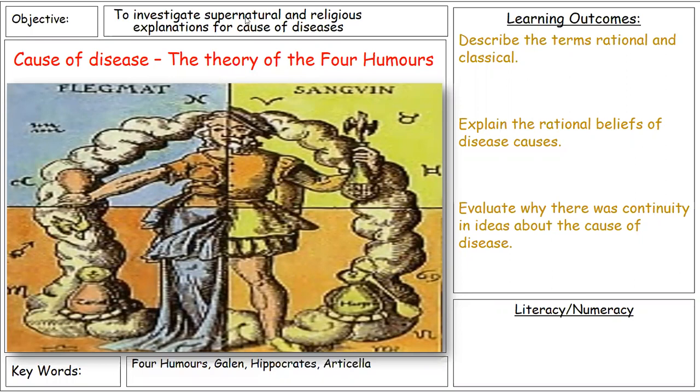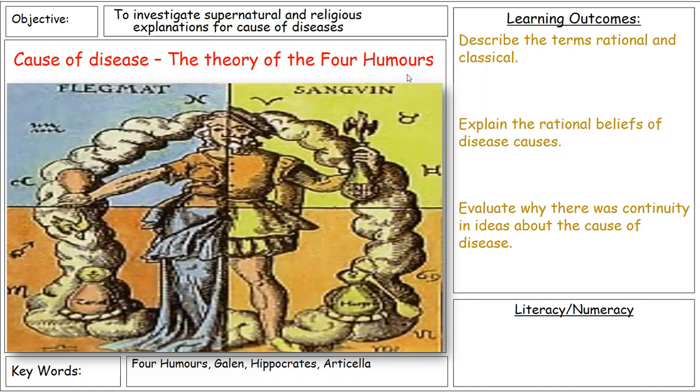And some of the key words here that might be quite important for this aspect of work. Obviously, four humours, Galen, Hippocrates, and the Articella. So I won't go through the outcomes of this. It's going to be a really quick lesson, a really quick overview of the theory of the four humours.